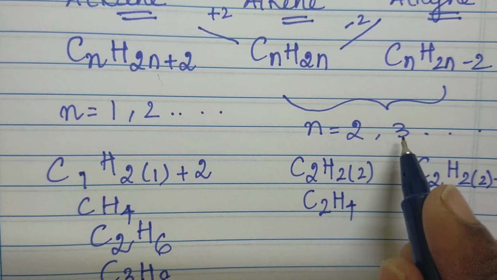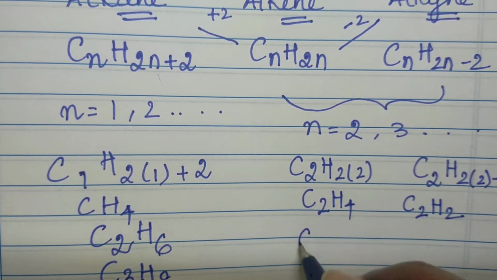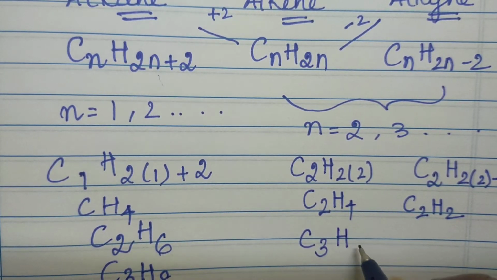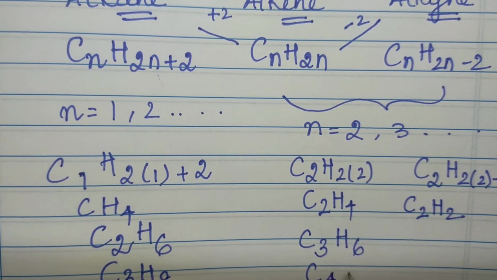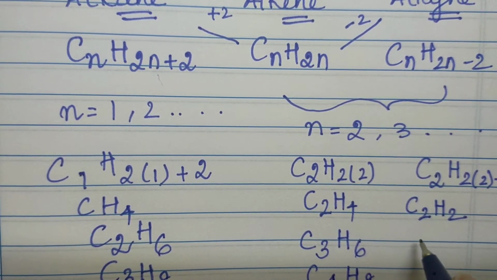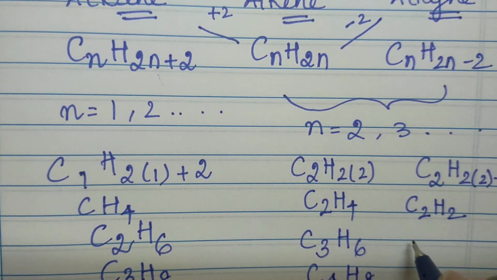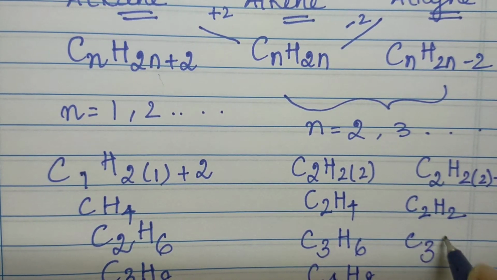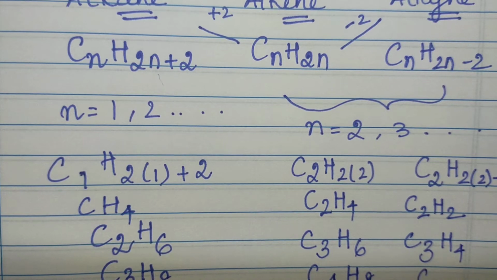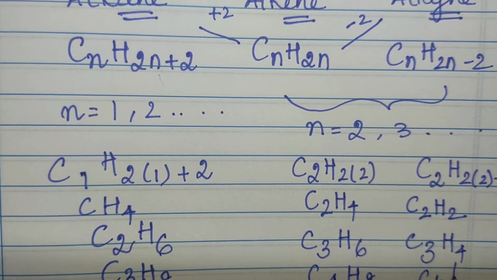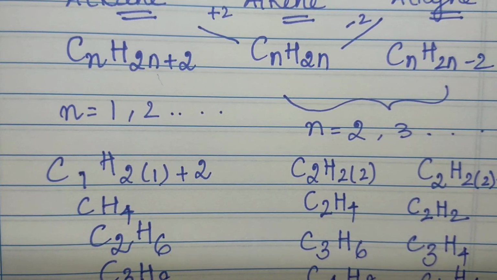If you substitute 3, 4 in the alkene formula, this becomes C3H6, C4H8. Now if you substitute 3 in the CnH2n-2 formula, this becomes C3H4, then C4H6.